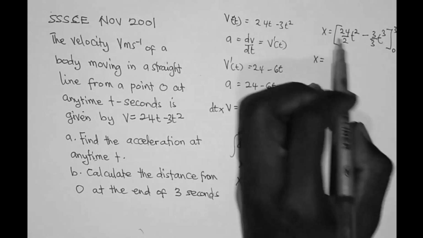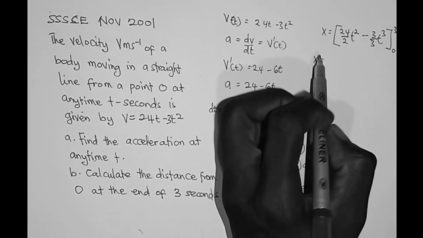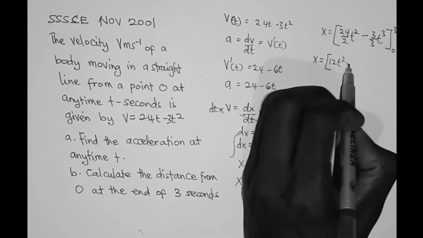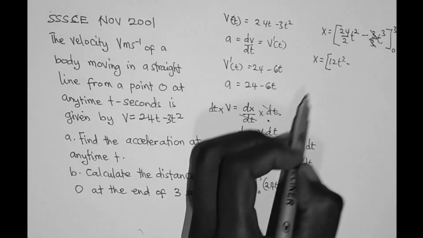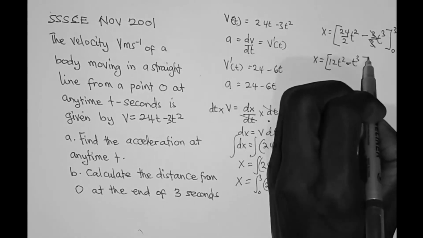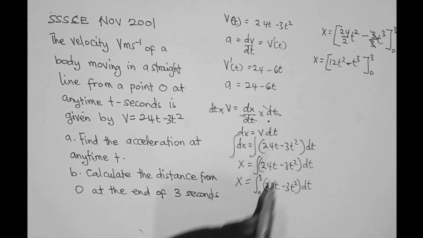So x is equal to 24 divided by 2 is 12t squared minus, this 3 and 3 can cancel out, so minus t exponent 3, evaluated at 0 and 3.